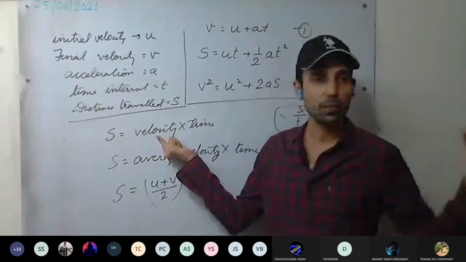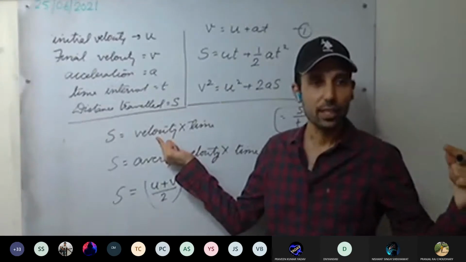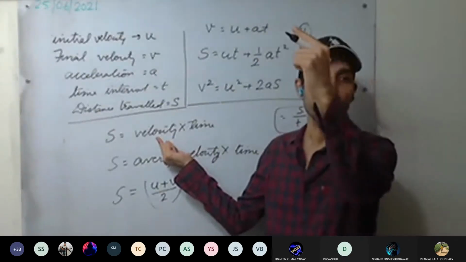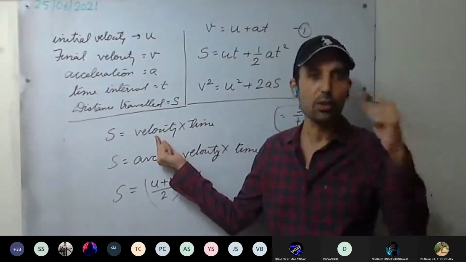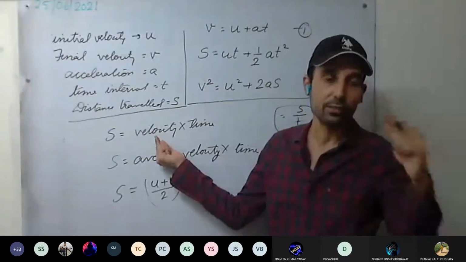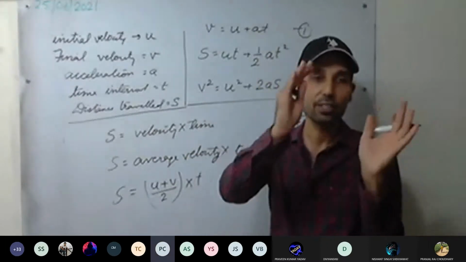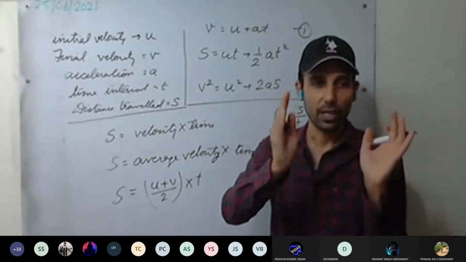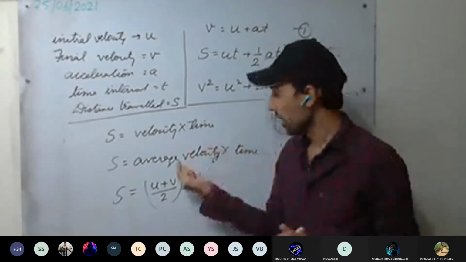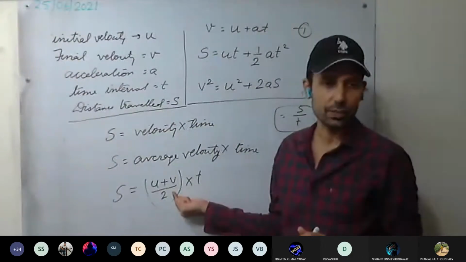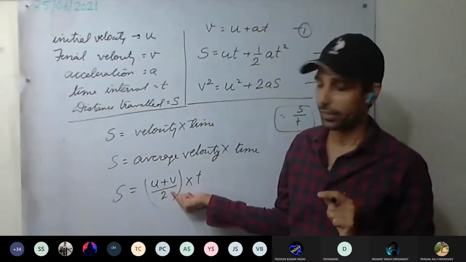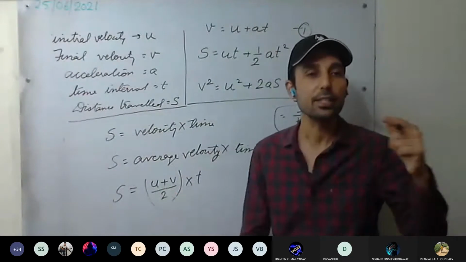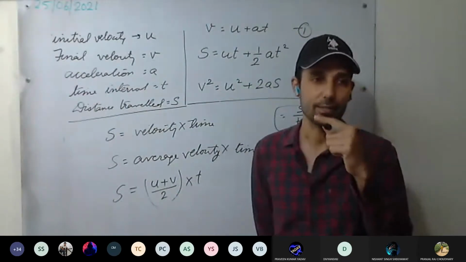And you have seen the body is moving with first u velocity, and its velocity is changing till v. In time t, its velocity changes from u to v. So which velocity do we have to take? The average of these velocities we will take. And how can we take the average of this velocity? This formula holds true only when the body is moving with uniform acceleration.